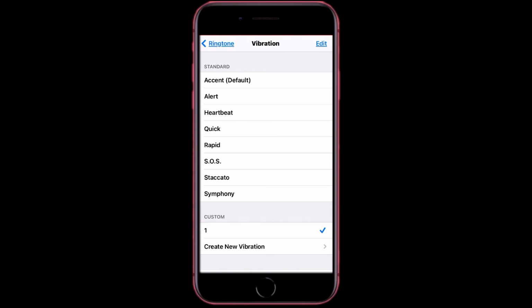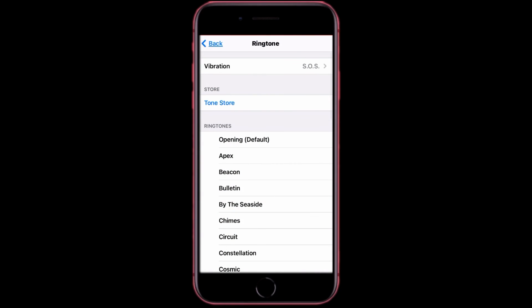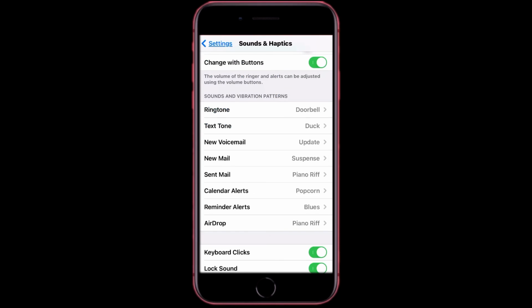If you don't want this anymore and you want to delete it, just swipe left on it and then tap delete. Then once you have found the one that you want, just tap back, then your vibration will be set to the one that you have selected. And now adding a ringtone or any of these here is all complete.